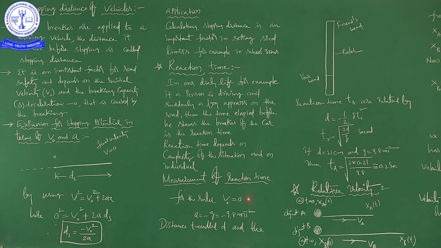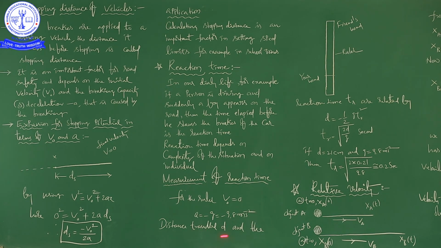See the physical quantities. For the ruler, V naught is equal to 0, the initial velocity. Next, acceleration, that is minus 9.8 meter per second square. We discussed this in the previous class. So a is equal to minus 9.8 meter per second square. G is the acceleration due to gravity, that is minus 9.8 meter per second square, right?